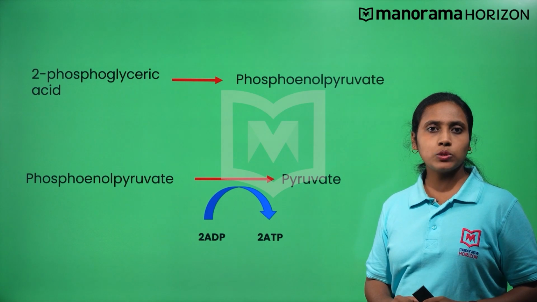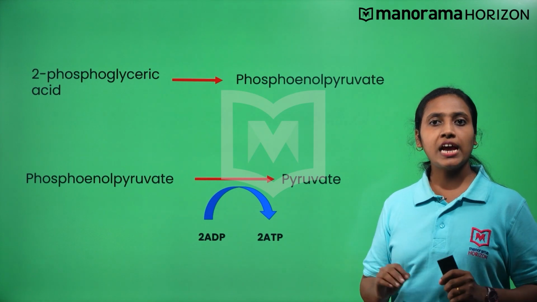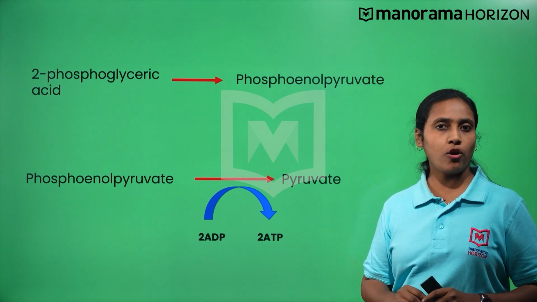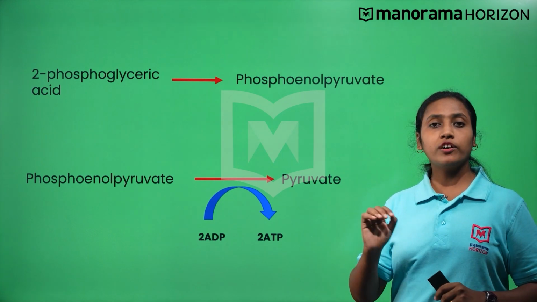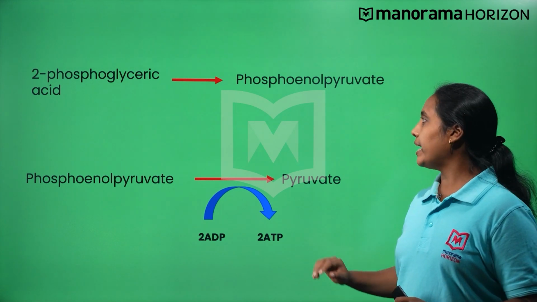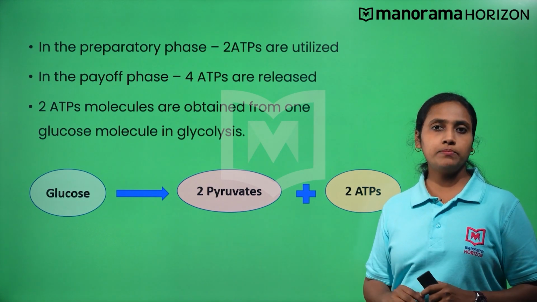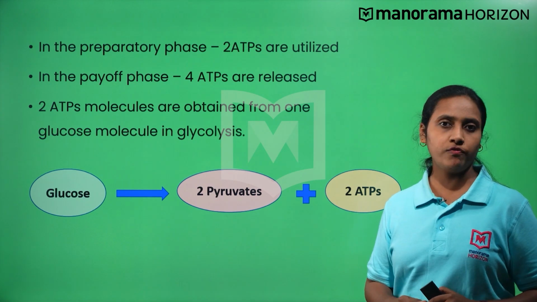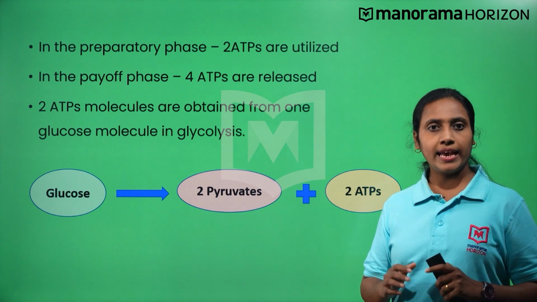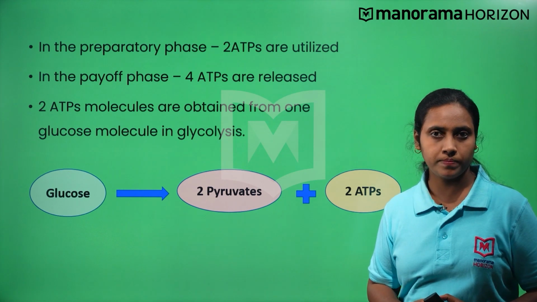Can you now guess why the first 5 steps are called preparatory and the other 5 payoff? Yes, the first 5 steps require energy and utilize ATP molecules, whereas the next steps help in the formation of ATP molecules. Hence, glycolysis is a 10-step process.